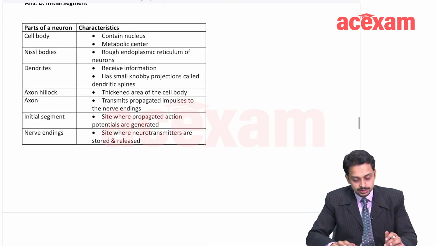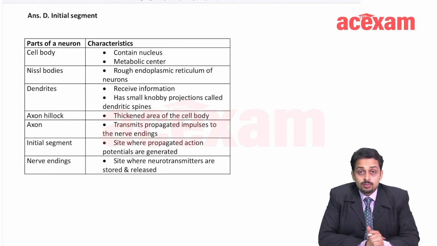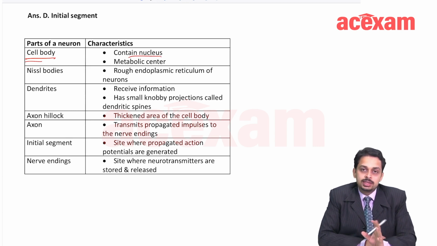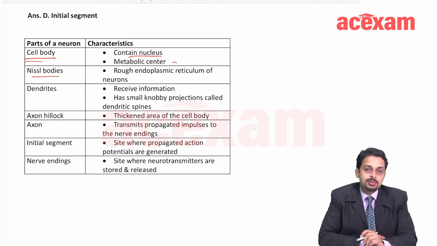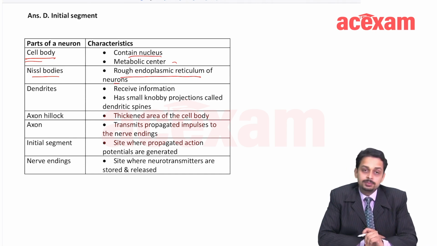Now let us talk of another type of neuron. But before that, let us see what the parts of neurons are and what their uses or characteristics are. Cell body or soma contains the nucleus, so it carries all the DNA material, and it forms multiple types of proteins which are required. It is the metabolic center. Nissl granules or Nissl bodies are present in the soma, and they are the rough endoplasmic reticulum of the neurons.